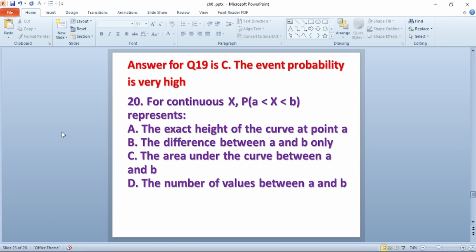Question number 20. For continuous x, the probability of A less than x less than B represents dash. A, the exact height of the curve at point A. B, the difference between A and B only. C, the area under the curve between A and B. D, the number of values between A and B. So the answer is C, the area under the curve between A and B.